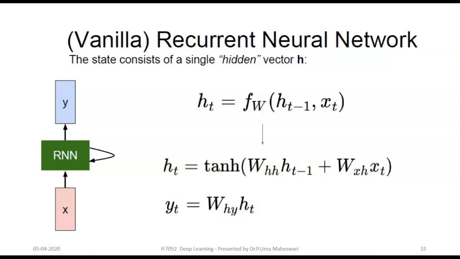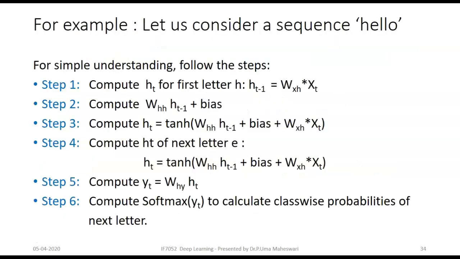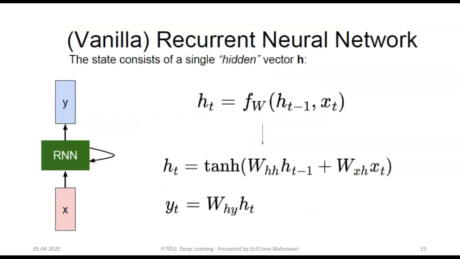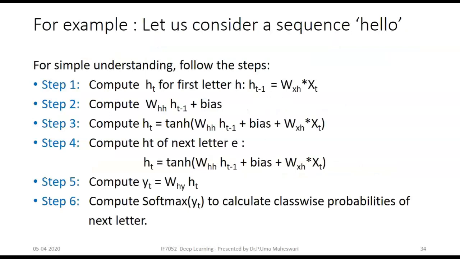Right. So this is the one we have already discussed, the vanilla neural network. This is the model we have taken into consideration to understand how an RNN works, for example. Okay, let's come to this example. We will be taking a sequence analysis, which is the problem of predicting the next probable character that would best suit the sequence.